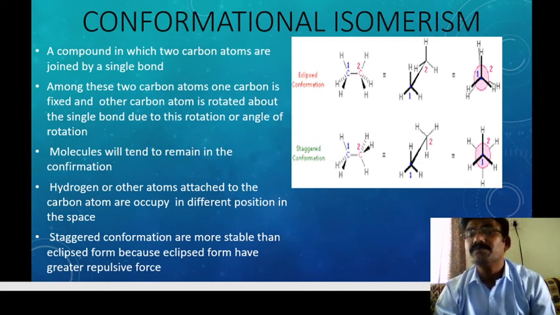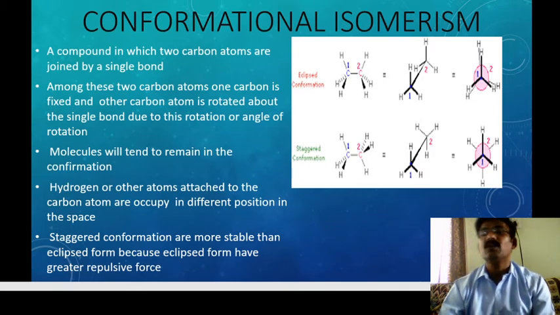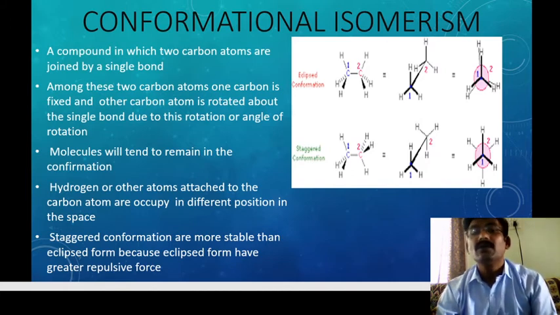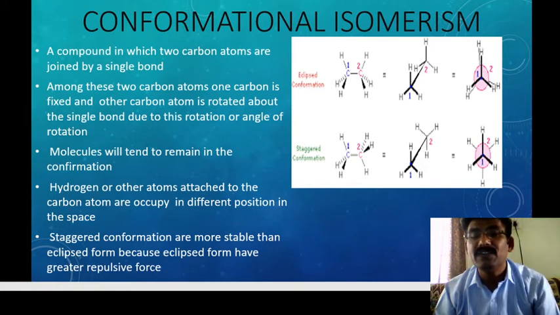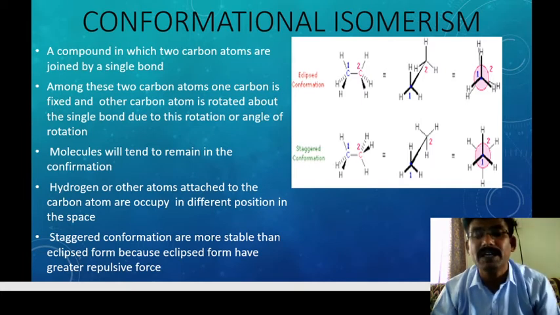The black one is fixed, and the red one is rotating. So hydrogen or other atoms attached to the carbon atom occupy different positions in space. Among these we have eclipsed, staggered and gauche structures. The staggered conformation is more stable than the eclipsed, because the eclipsed form has greater repulsive force.